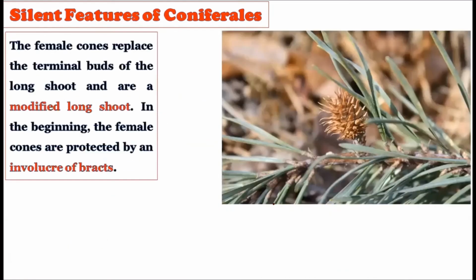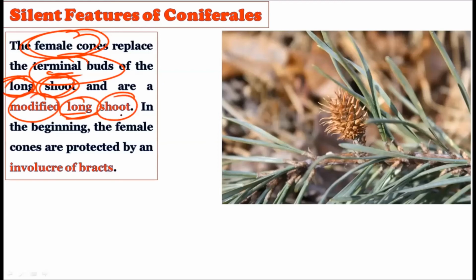Now consider that the female cone replaces the terminal bud. The terminal buds of the long shoots are replaced by these female cones. Just like the male cones replace the dwarf shoots, the female cones replace the long shoots. This is very important. You should remember it very carefully while studying reproduction in Pinus: the female cones replace the long shoots while the male cones replace the dwarf shoots. So we can call this particular reproductive shoot a modified long shoot.